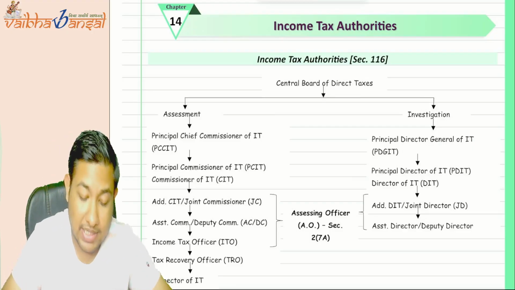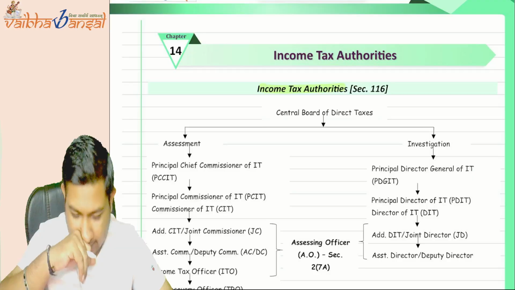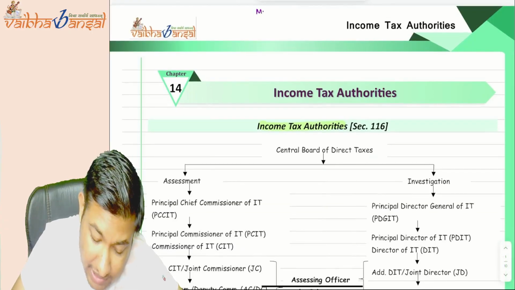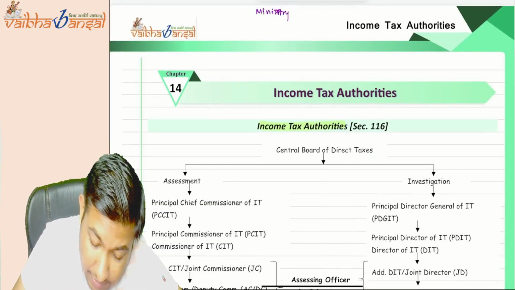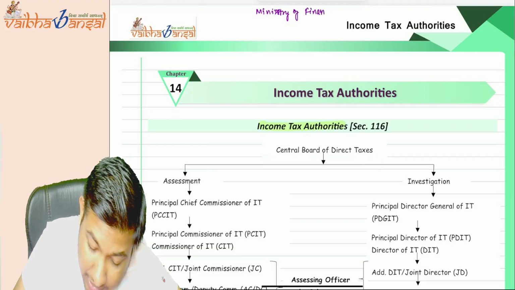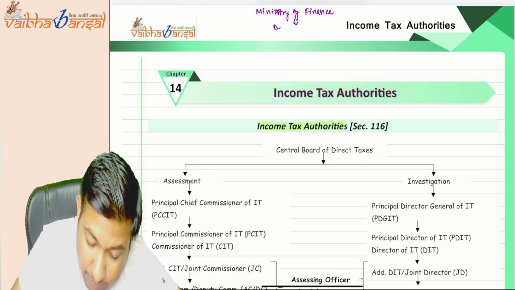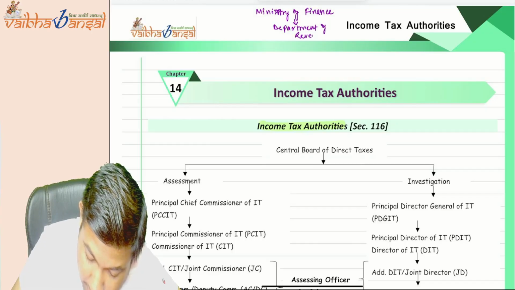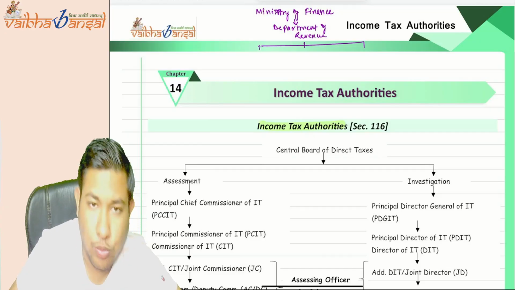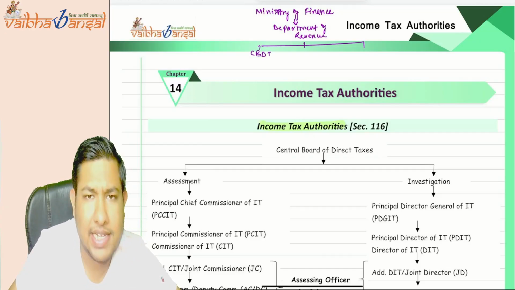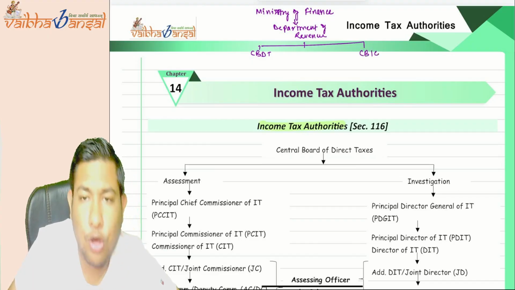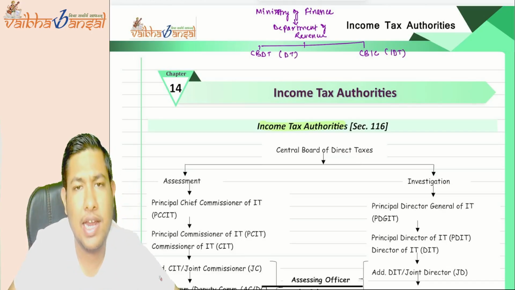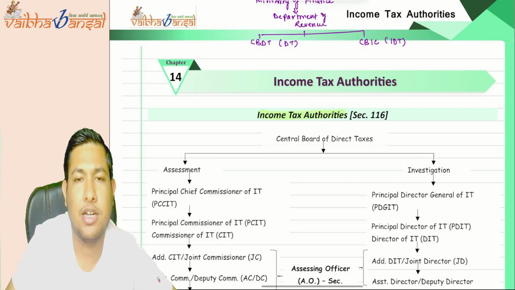See, income tax authorities. There is a hierarchy in the income tax authority. First is the Ministry of Finance. Under the Ministry of Finance, there is a Department of Revenue. Under the Department of Revenue, there are two boards. First is the Central Board of Direct Taxes (CBDT). Second is the Central Board of Indirect Tax and Customs. This is an IDT matter and this is a DT matter. We are concerned about the DT matter, that is the Central Board of Direct Taxes.